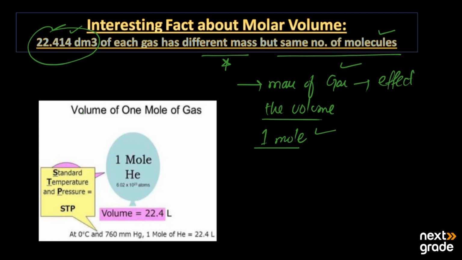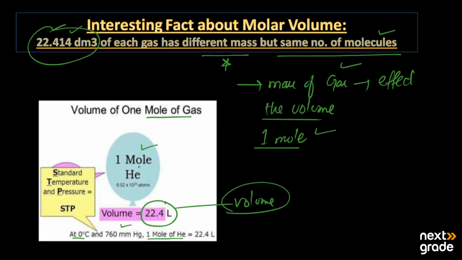So here we have the volume of 1 mole of gas at standard temperature and pressure, where the standard pressure is 760 millimeter of mercury or 760 torr or 1 atm, and the temperature is 0 degrees Celsius. If we have 1 mole of helium gas, it is going to occupy a total of 22.4 liters, or we can say 22.414 dm cube of volume.